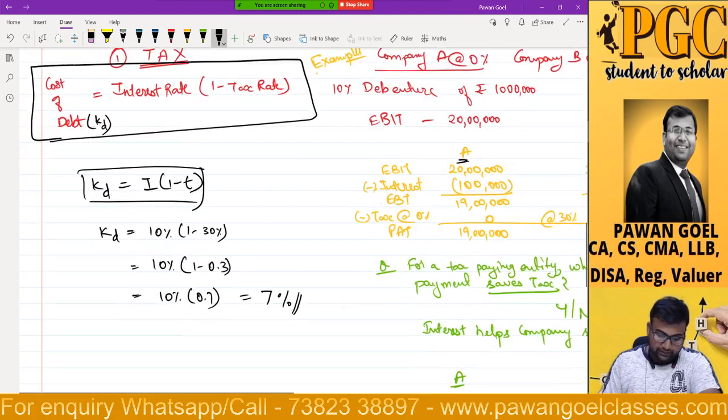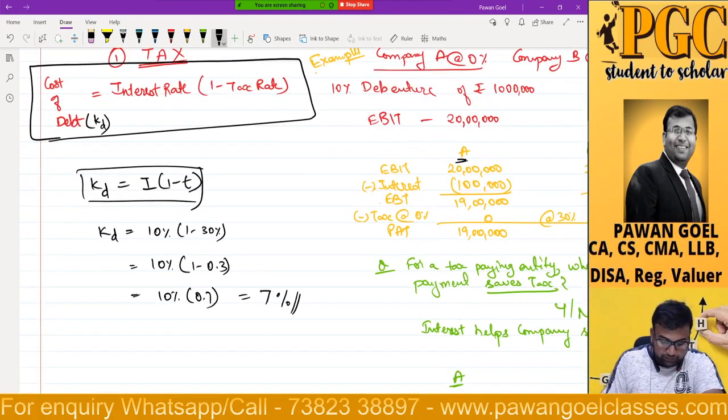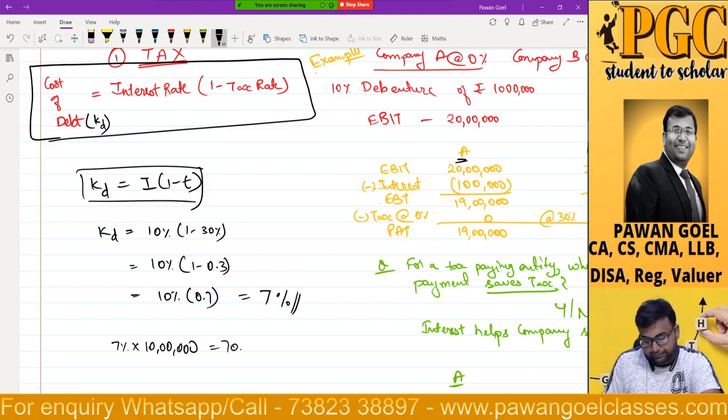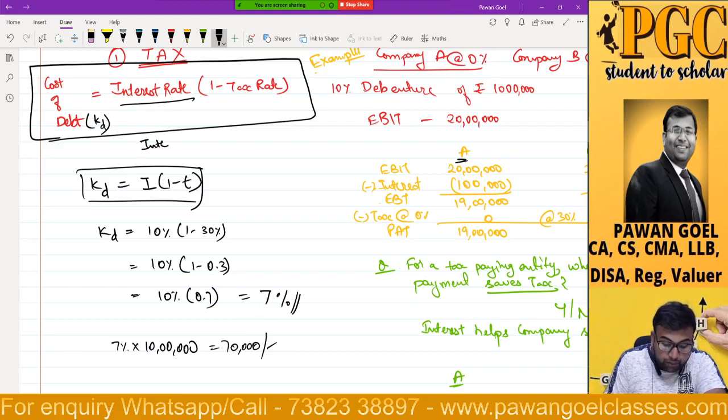Now, sir, how much is the amount of net outflow? That is very simple, sir. 7% into the loan amount, that is 10 lakhs, is 70,000. If they have asked you to find out the percentage, you can take the interest rate. If they have asked you to find out the amount, then you can take the interest amount, 1 lakh into 0.7, that would be 70,000. That's it.